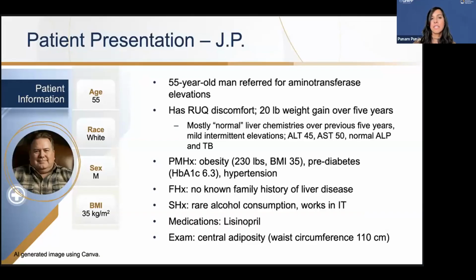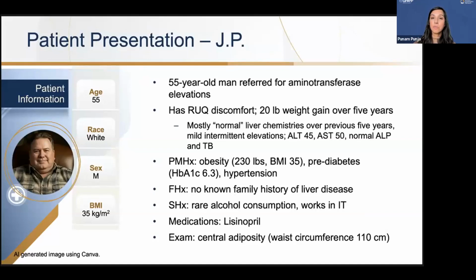He says his liver enzymes are mostly normal, but for a male, the normal ALT level on average is 35 or less, and for females should be 25 or less. So his ALT was 45, AST was 50, and his alkaline phosphatase and total bilirubin were normal.